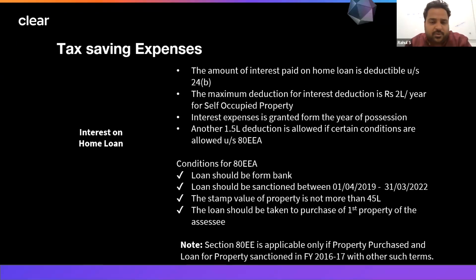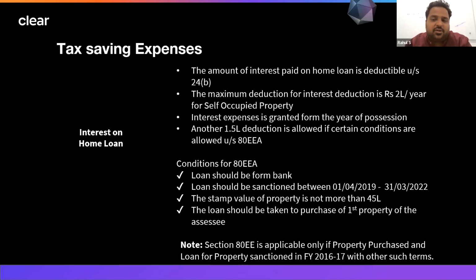In case it is a let out property, which means you bought the property, put it on rent, and now you are receiving rent, and still you are paying interest on the home loan for that property, it is still rupees 2 lakhs, but beyond rupees 2 lakhs, if you have any losses, you can carry forward that same loss to further years. Generally speaking, a property can be self-occupied, where you are staying, or it can be a let out property, where it has been put on rent and you are having rental income. So there are two types of situations: a self-occupied property or a let out property.